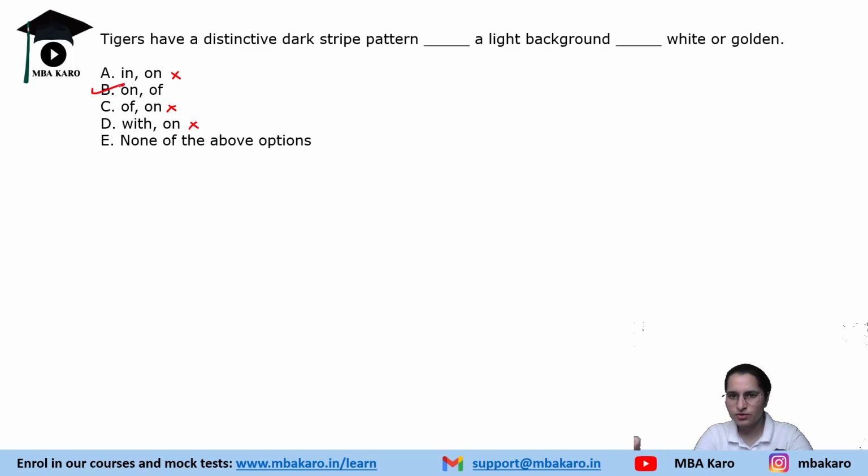There is a light background, either white or golden, and then they have dark stripes. So you can imagine a tiger. The background is either white or golden. We have white tigers, we have golden tigers, right? And then they have dark stripes, black or dark. So it is on the light background of white or golden.